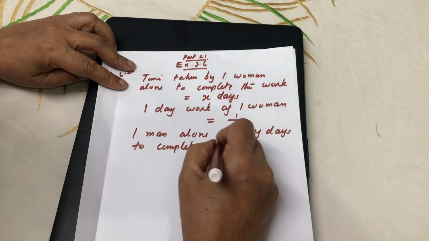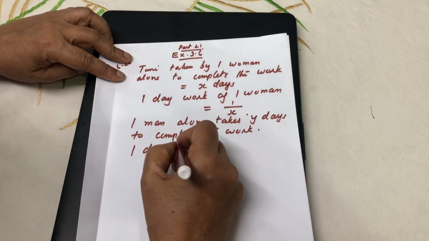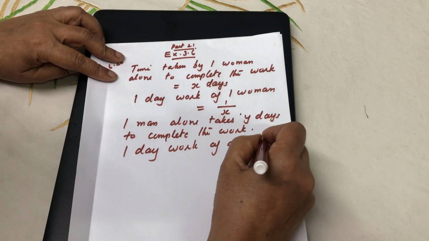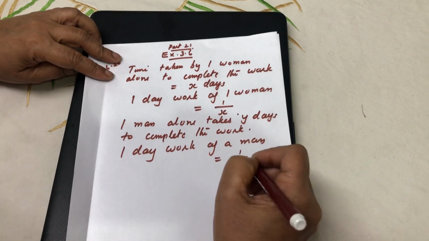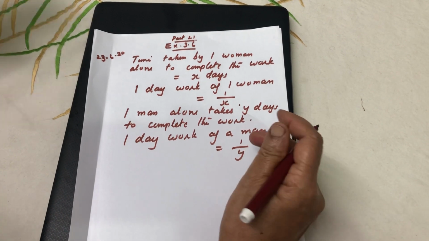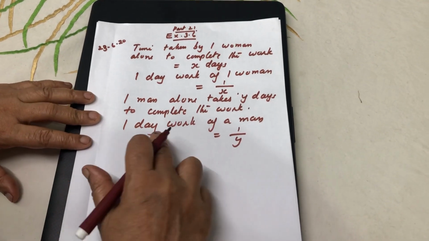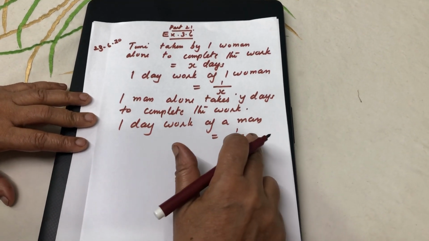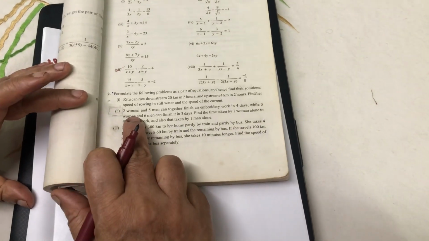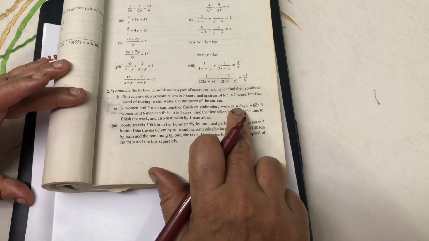To complete the work, 1 day work of a man is 1 by Y. So 1 day work of one woman is 1 by X, and 1 day work of a man is 1 by Y. Our question is, 2 women and 5 men can together finish the work in 4 days.